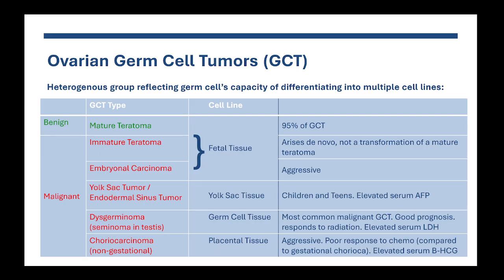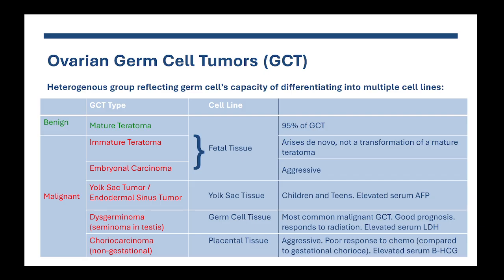Choriocarcinoma can also develop in the ovary from the germ cells that would eventually develop into placental tissue. It's very important to know that choriocarcinoma as a germ cell tumor is classified as a non-gestational choriocarcinoma, compared to the gestational choriocarcinoma that can arise from the real placental tissue within the uterus.